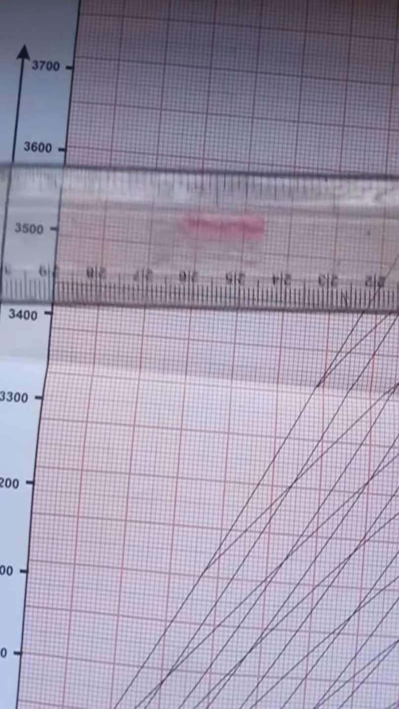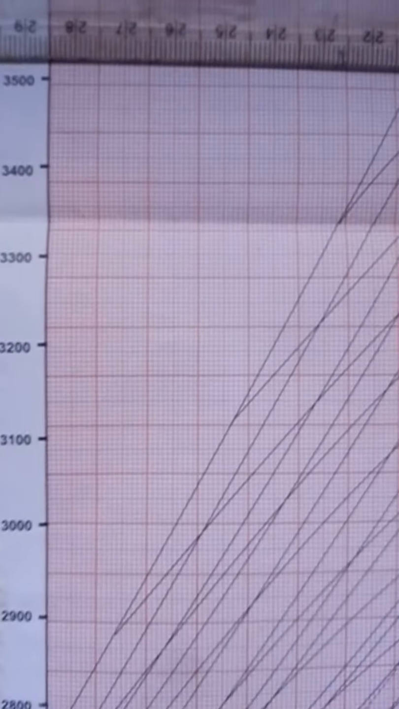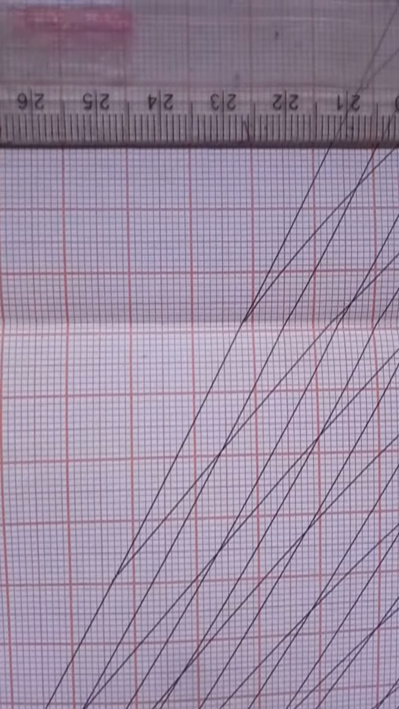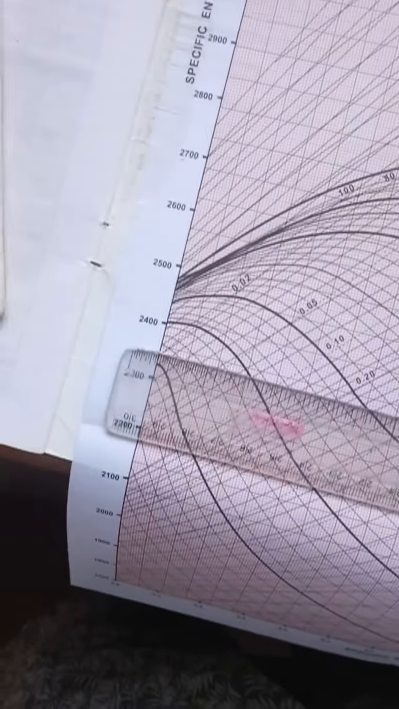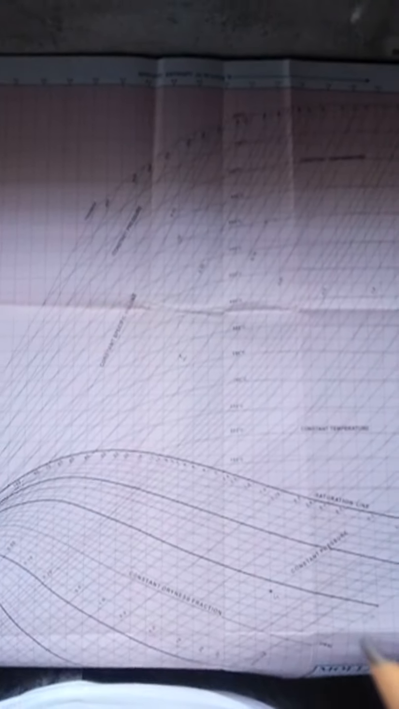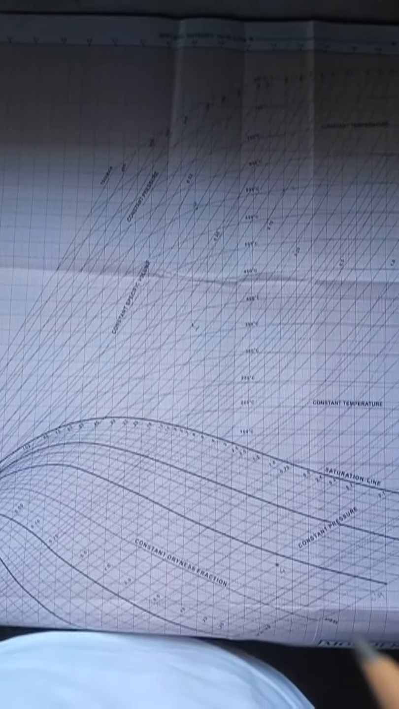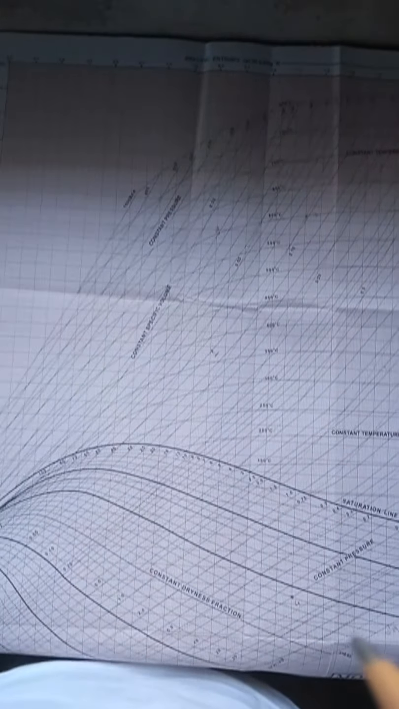Third point is somewhere around 3675, which he has got from the answers. And the fourth point, similarly, if you measure the horizontal value, you will get 2335. So I hope you know how to plot the dryness fraction points and find the values.